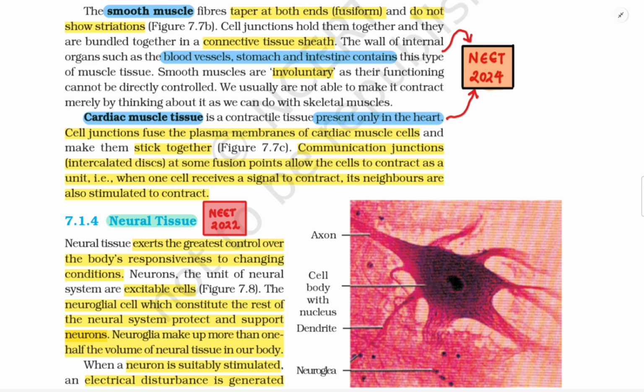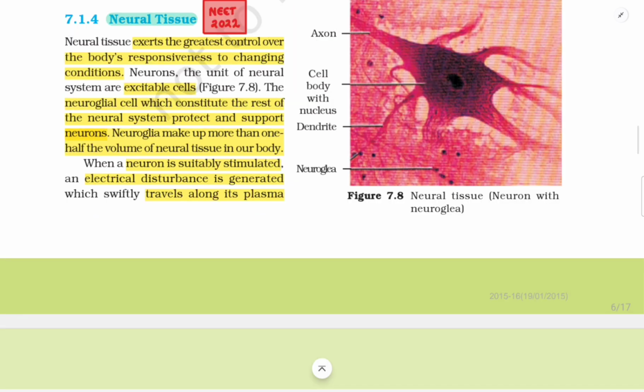Cell junctions fuse the plasma membranes of cardiac muscle cells and make them stick together, figure 7.7c. Communication junctions, interconnected discs at some fusion points, allow the cells to contract as a unit. That is, when one cell receives a signal to contract, its neighbors are also stimulated to contract.